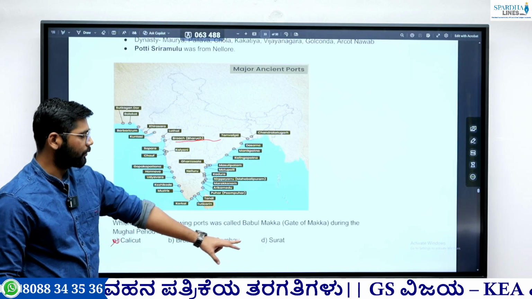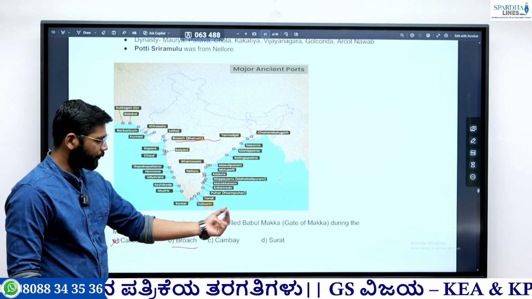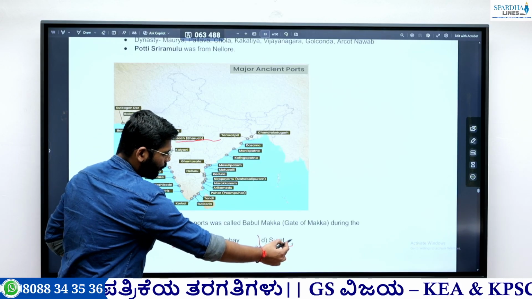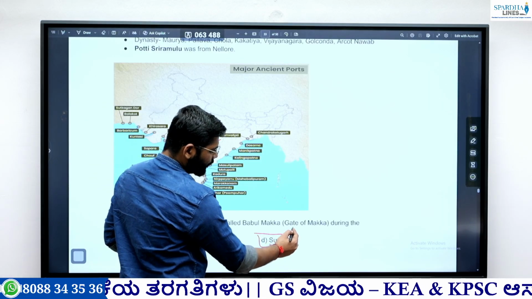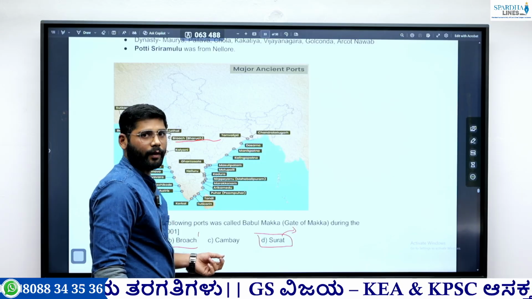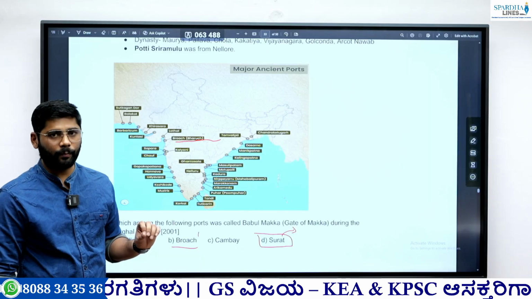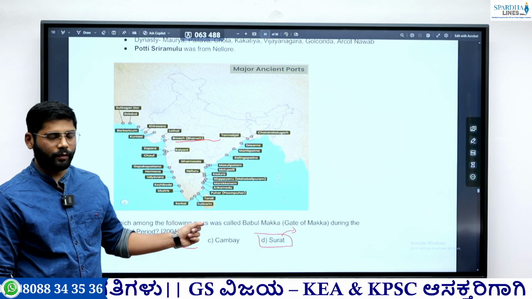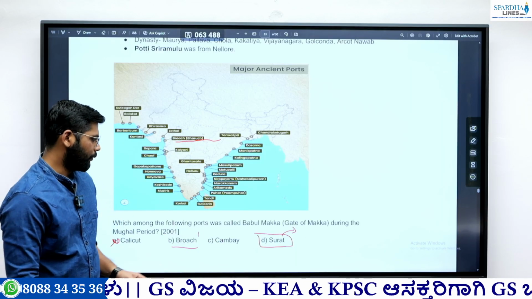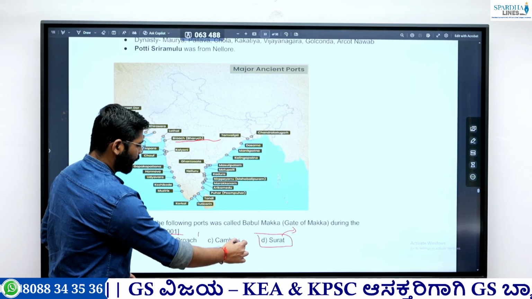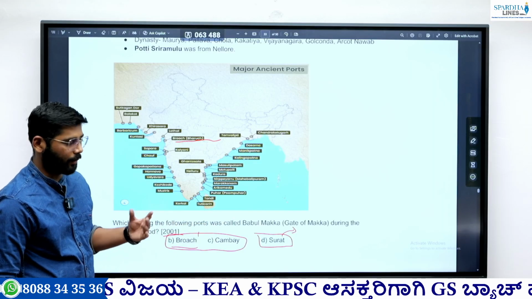So the remaining three ports: Bharuch is mostly a trading port, Bombay the same. Now the remaining one is Surat during the Mughal period. Even in the British period, see where the British first established their factory. British came as traders, and their first factory was at Surat. Why did they establish a factory at Surat? Because it was a major trading center during the Mughal period. So obviously the answer is Surat. This is the logic that you can bring to come to the answer.